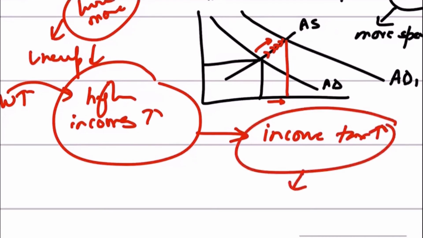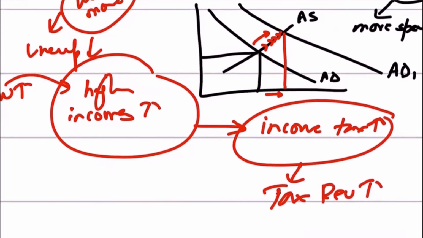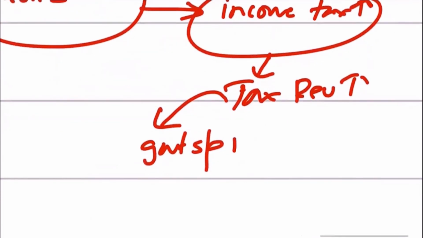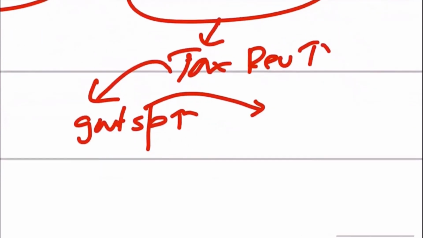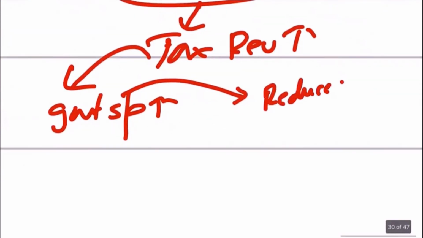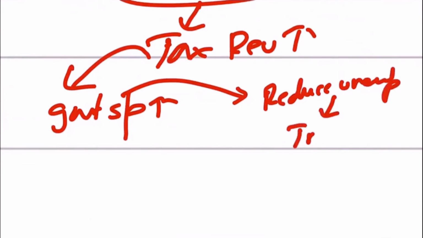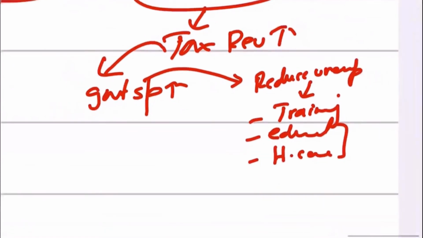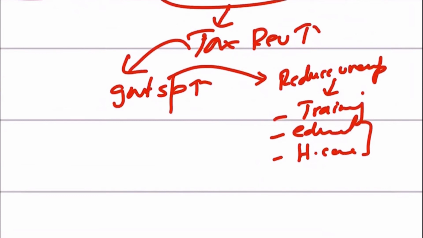Higher income tax would result in more tax revenues for the government, and if tax revenues rise, government spending would rise, and the government might spend more money on trying to reduce unemployment in the economy through training programs, through investing in education, through investing in healthcare. And we know that education and healthcare result in higher productivity. And higher productivity would mean more demand for labor will automatically rise in the long run and future.